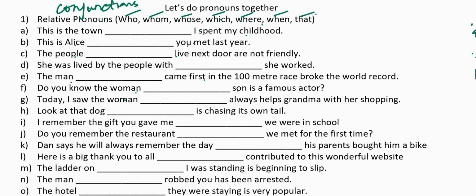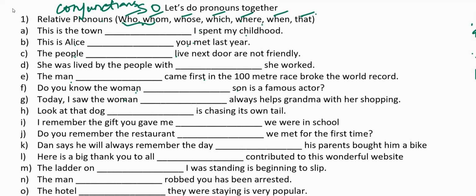Now a relative pronoun links the antecedent word with the rest of the sentence. It links the word which comes before it with the rest of the sentence. Let us quickly revise when to use each of these relative pronouns. Let us first look at who and whom. Who and whom both are used to replace the names of people. They are used to replace the noun or pronoun in the sentence. But there is a difference as to when to use who and whom. Who is used to replace the subject in the sentence. Whom is used to replace the object in the sentence.